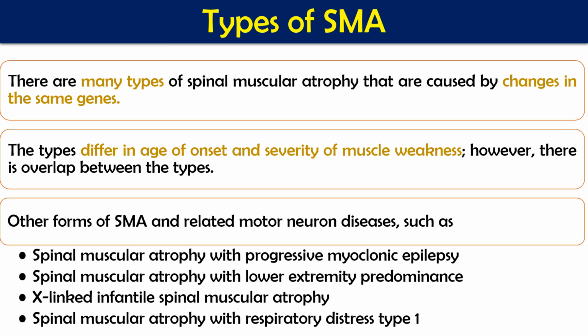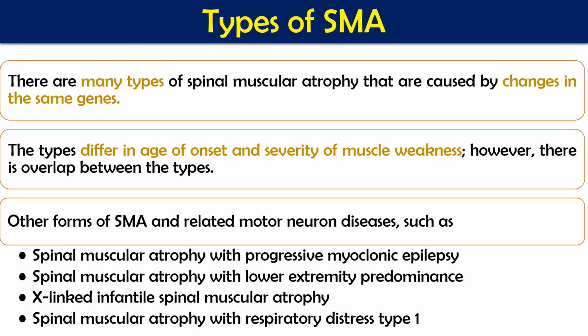What are the different types of SMA? If we look at the classification, there are many types of spinal muscular atrophy that are caused by changes in the same gene. The genes are called SMN1 and SMN2, and later on we will talk about those genes.